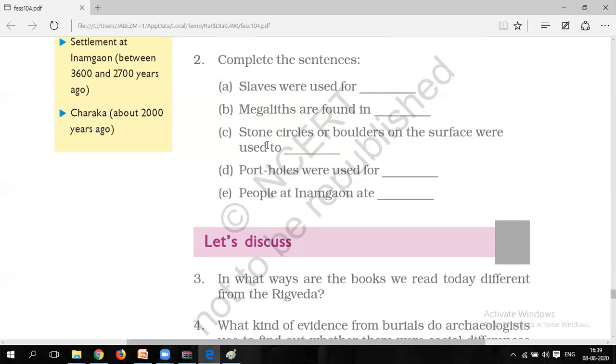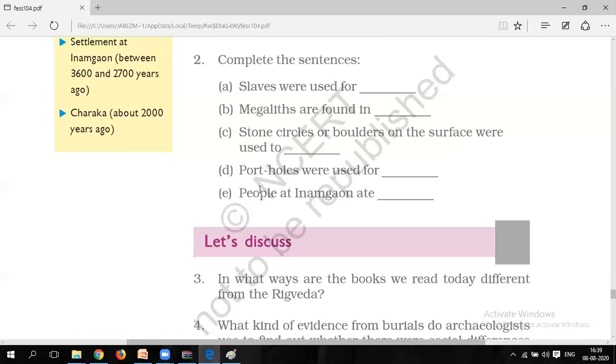Third is stone circles, or boulders on the surface, were used to what? To indicate the exact place of burial. As I have already explained in today's lecture, stone circles, as I have shown you in a figure, or boulders on the surface were used for indicating the exact place of burial. It means people may understand that this is the place where burial takes place.